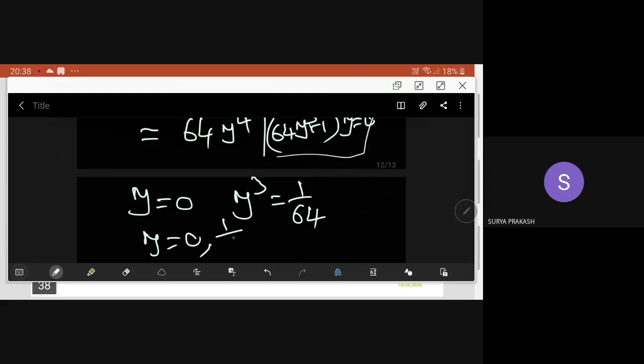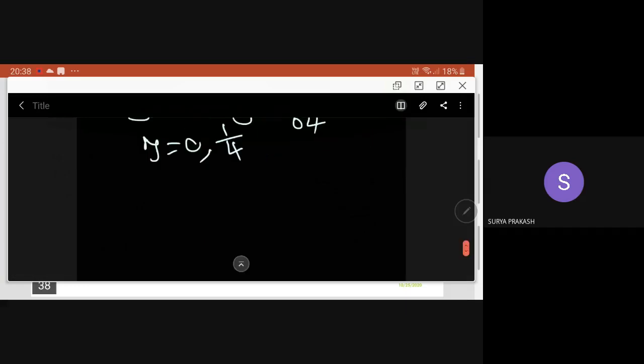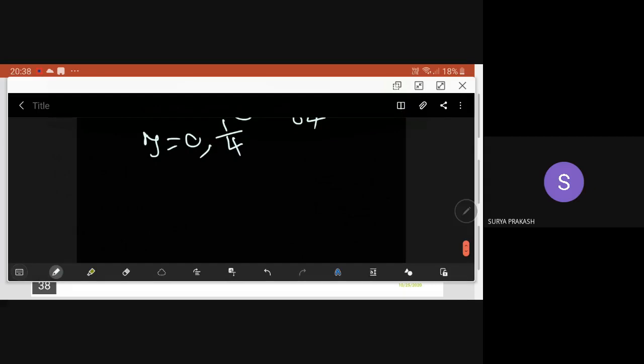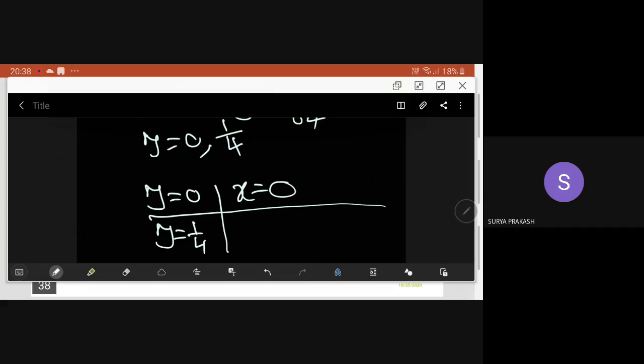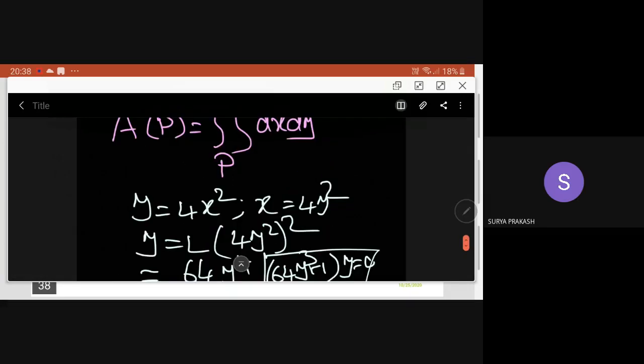That's all. So if y is 1 by 4, what is x? See here, you have two choices for y. y is 0 is one choice, y is 1 by 4 is another choice. So y is equal to 0 means x is equal to 0, because we are looking at these two equations. Y is 0, automatically x is 0.